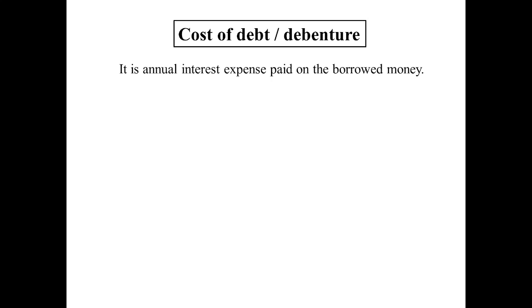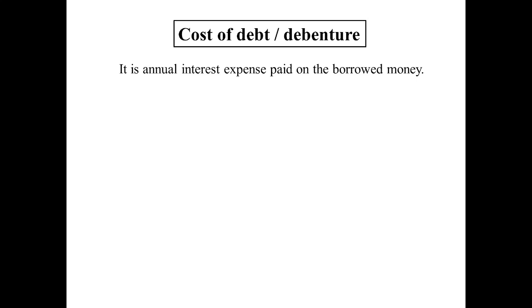Again, about the definition part, cost of debenture is defined as an annual interest expense paid on the borrowed money. Two parties will be involved in this. One party will borrow money from the other party, so this cost of debt and debenture comes into play. Basically, we try to figure out the annual expense. Annual means interest rate per annum. So this is the definition part. If you want to understand in length what is happening, please go and watch my previous two videos. Once again, I'm repeating this.